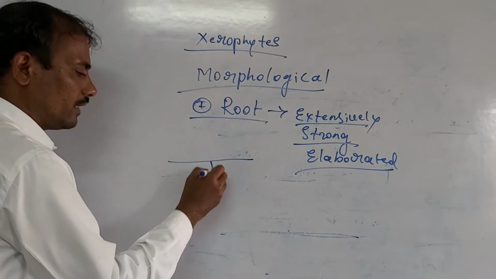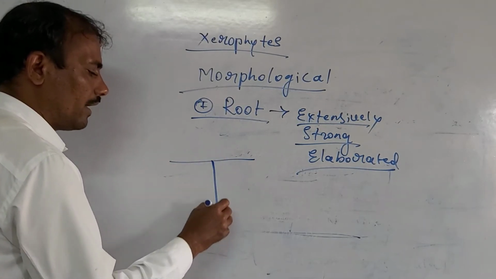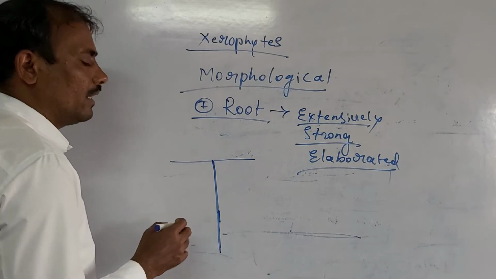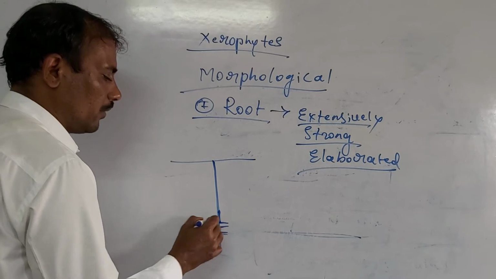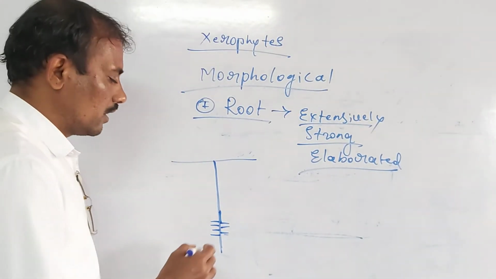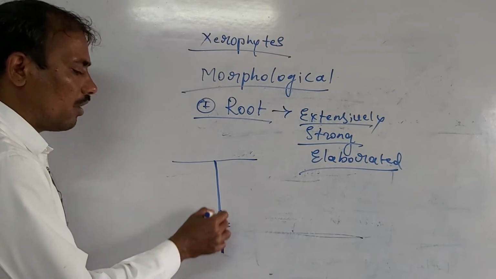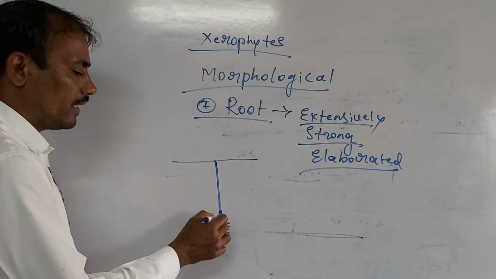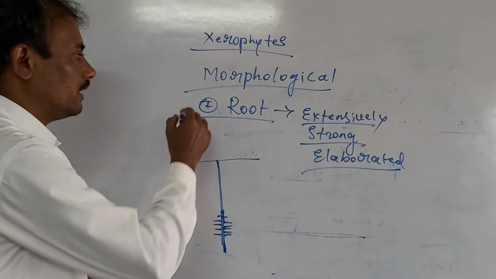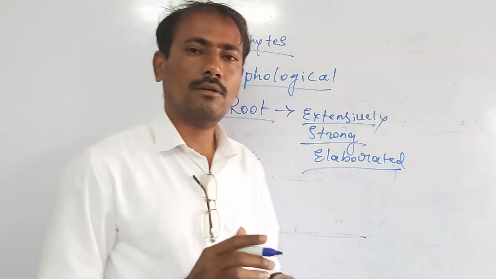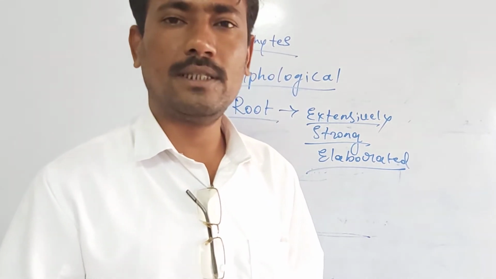The root is very extensively developed, very long and very deep, and the root hairs are also very nicely developed. Means what? Towards the tip of the very long underground root, the root hairs are also very well developed.